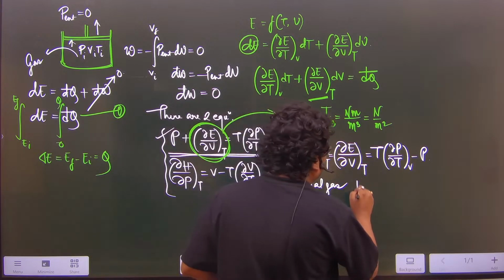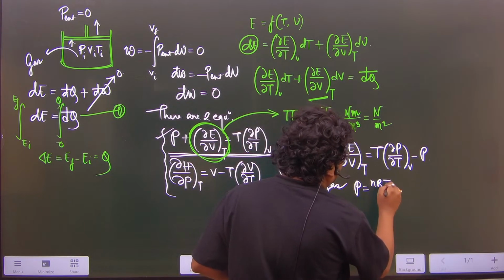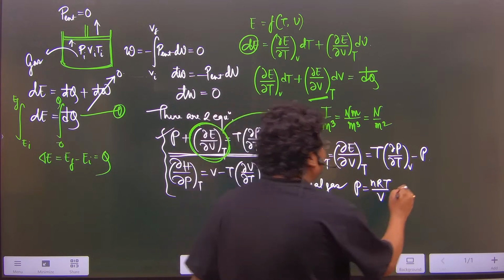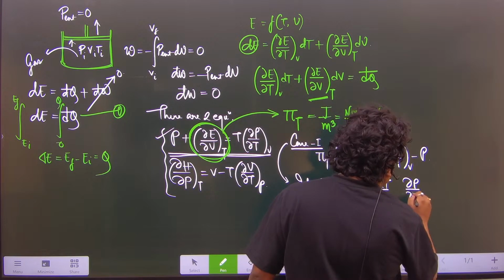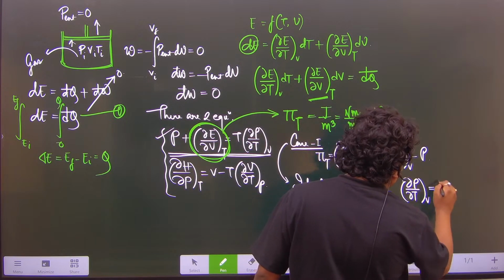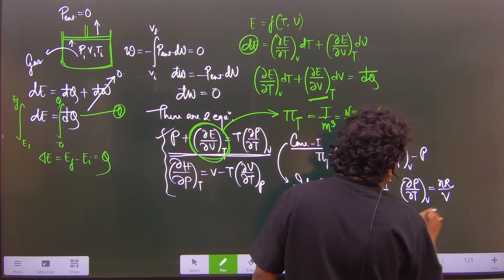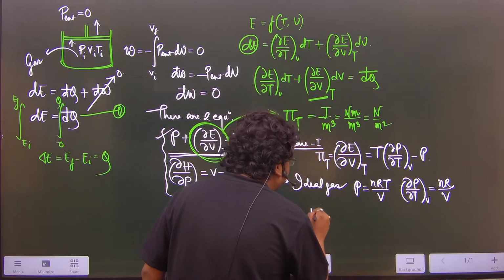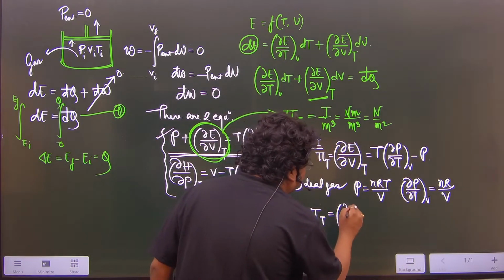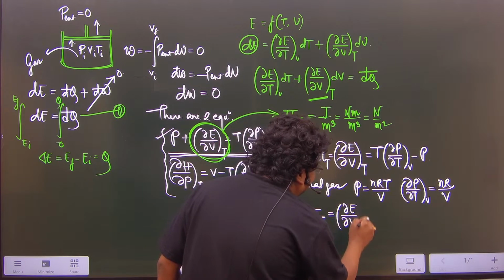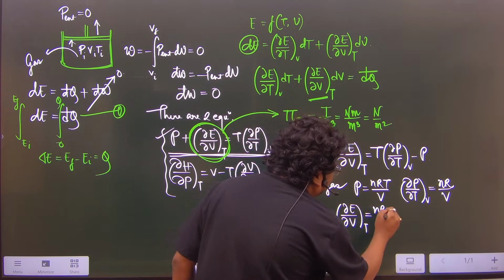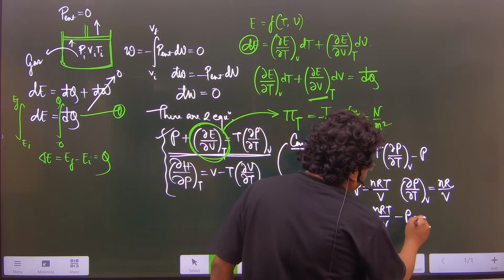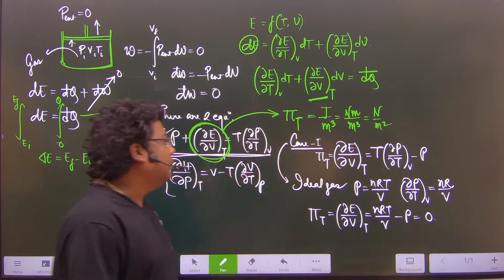In case of ideal gas, P is nothing but nRT by V. If we differentiate P with respect to T at constant V, we find (∂P/∂T) at constant V is equal to nR by V. If we put this magnitude in the above expression, πT is equal to (∂E/∂V) at constant T is equal to nRT by V minus P. So it will be 0. So the option will be 0.